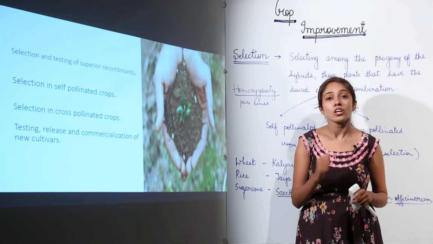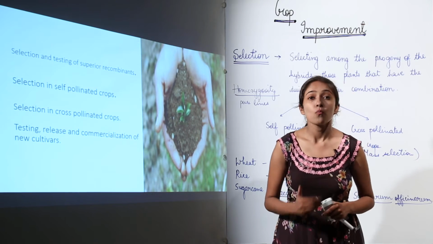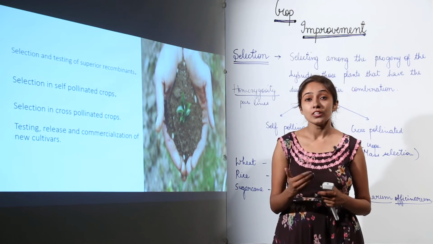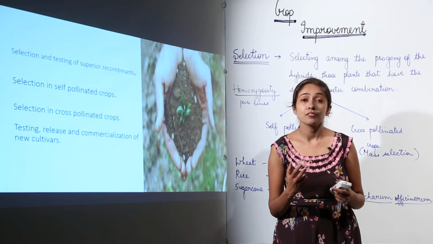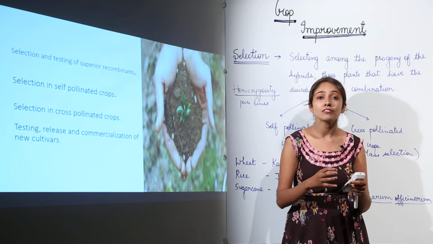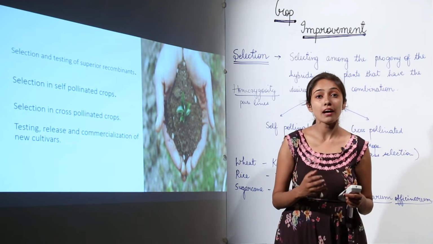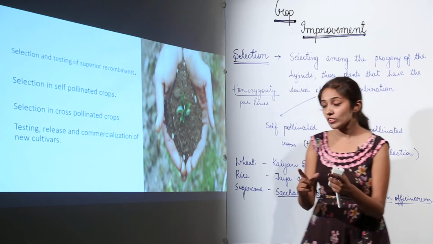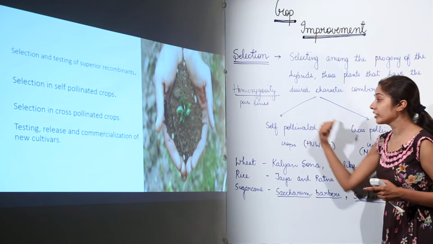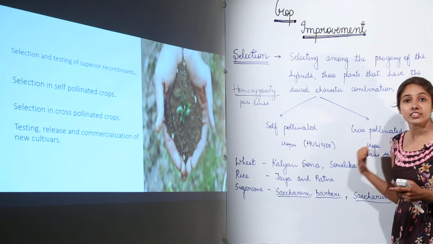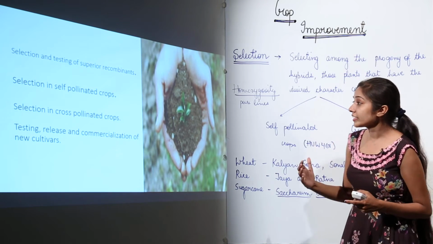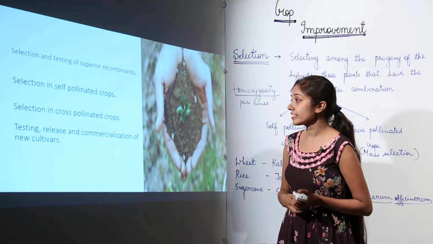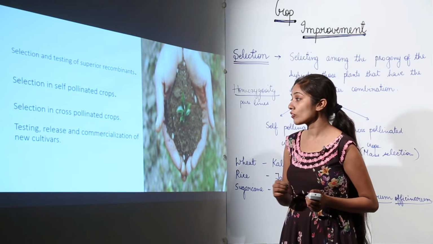So once the cross-pollination starts, what is going to happen next? We are going to have the plants that have mixed genotype. They don't have the same or similar genotype, they are going to have mixed genotype. So it is very important that you are able to distinguish between the self-pollinated crops and the cross-pollinated crops, right? Then after this, we have the next step, that is testing, release and commercialization of new cultivars.